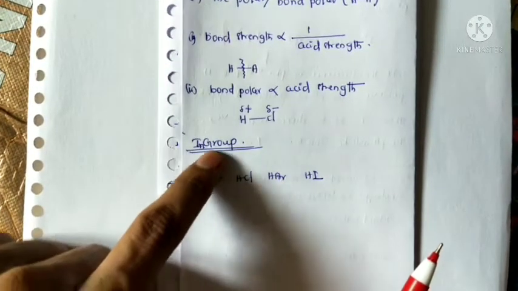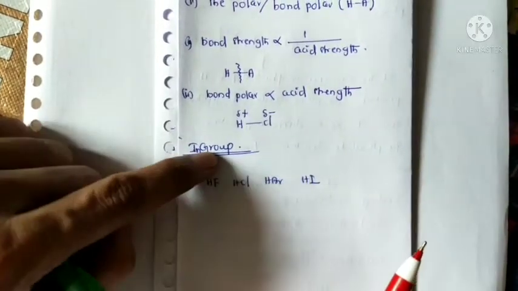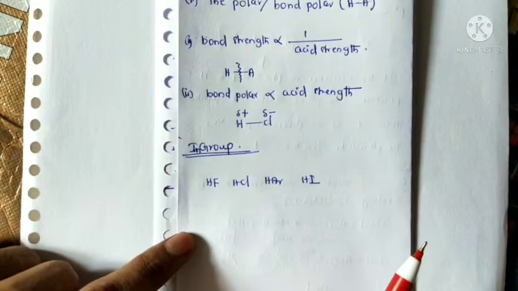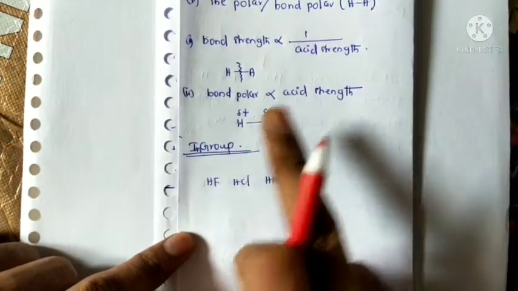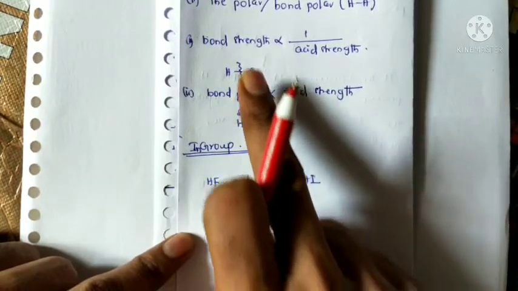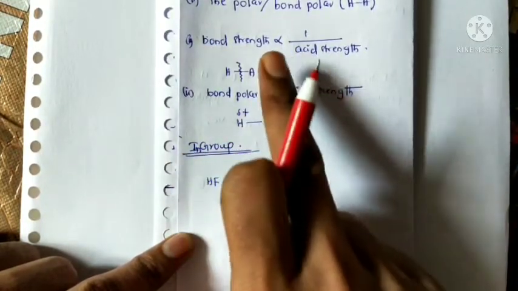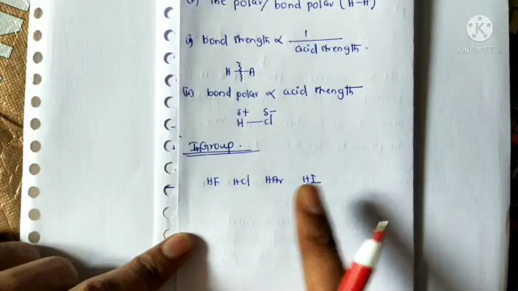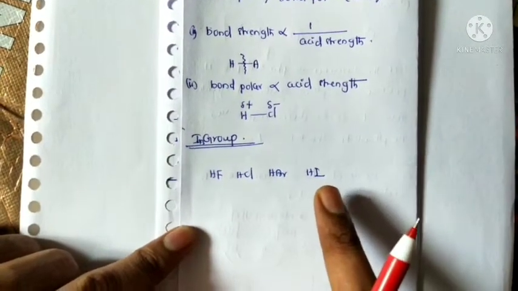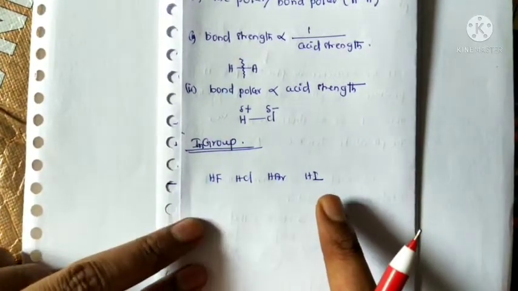Generally two factors affect the acid strength, but particularly in a group, bond strength, compared with bond polarity, is the more important factor that determines which substance acts as the more acidic.